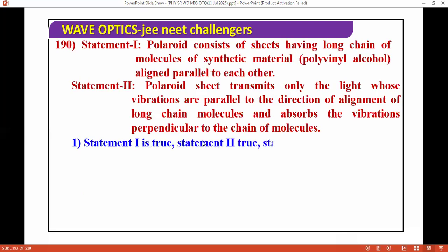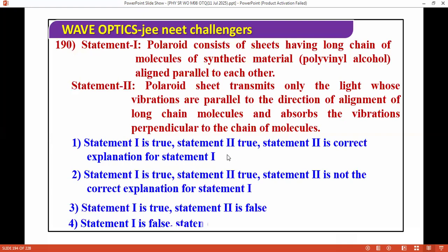Polaroid consists of sheets having a long chain of molecules of synthetic material, vinyl alcohol, aligned parallel to each other. Polaroid sheets transmit only the light whose vibrations are parallel to the direction of alignment of the long chain molecules and absorb the vibrations perpendicular to the chain of molecules. An easy but good question. Both are correct here again.